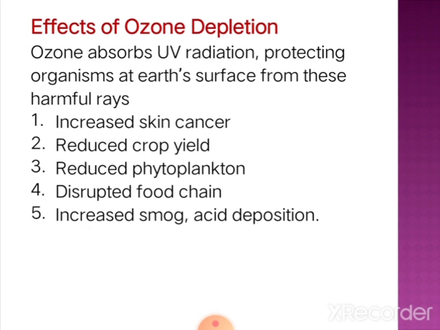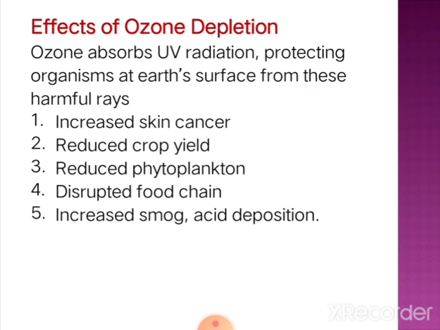Now let us discuss some effects of ozone depletion. What are the problems? Ozone absorbs ultraviolet radiation and protects us, including the living organisms on the earth's surface. If no ozone is present, what is the harmful effect on human beings and other animals?